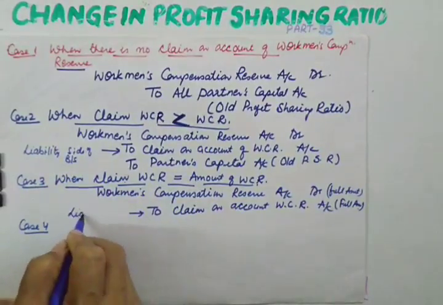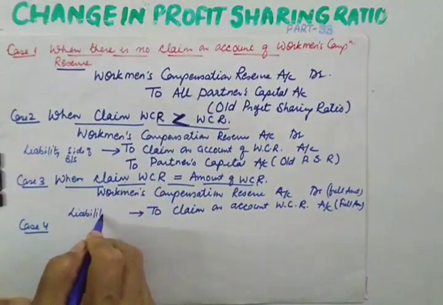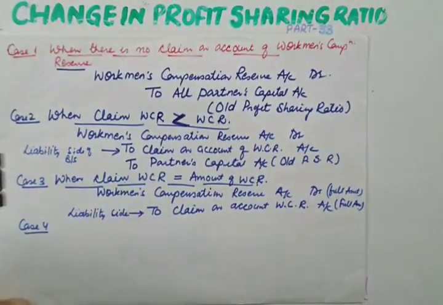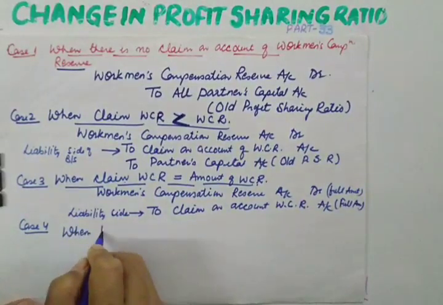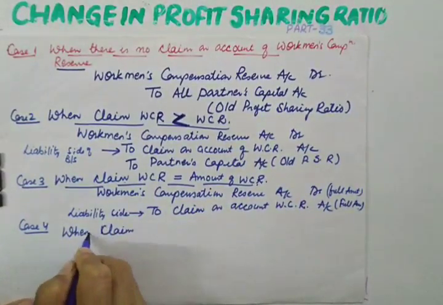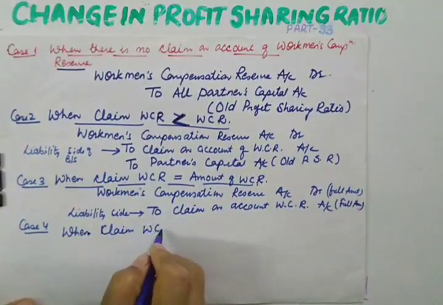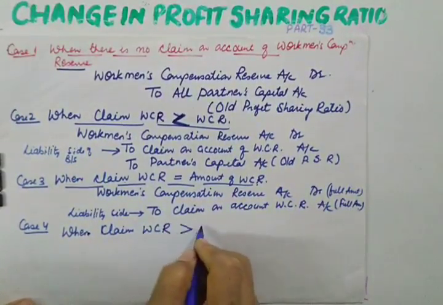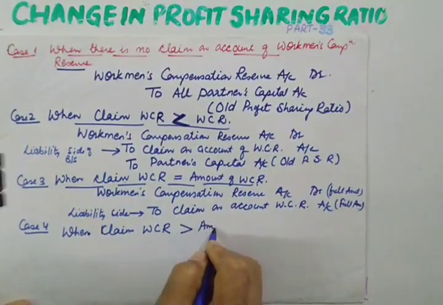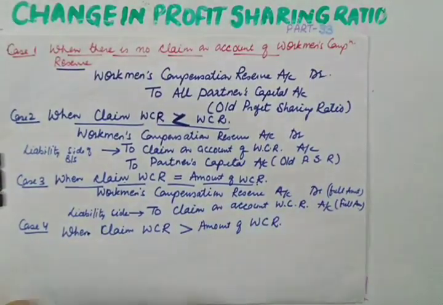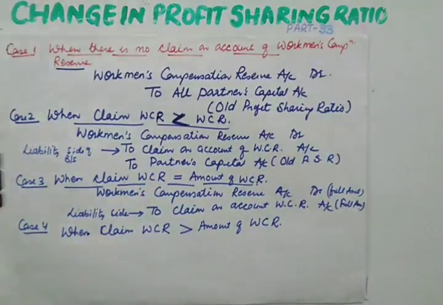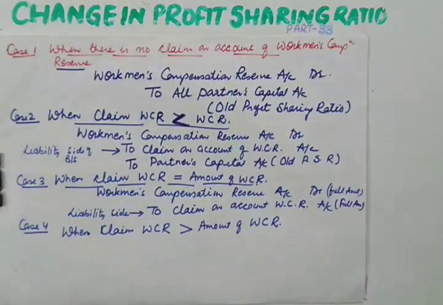Likewise, this will also be creating a liability side of the balance sheet. Now case 4, when the claim on account of workman compensation reserve is more than the amount of workman compensation reserve. In that case, what is to be done? We need to take the help of which account? Revaluation account, which is opened for the purpose of reconstitution of partnership firm.